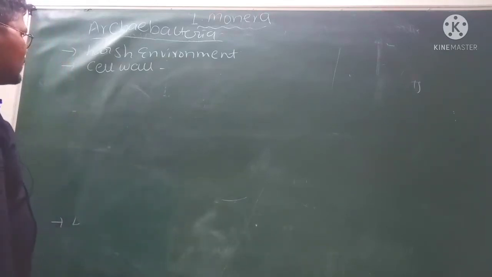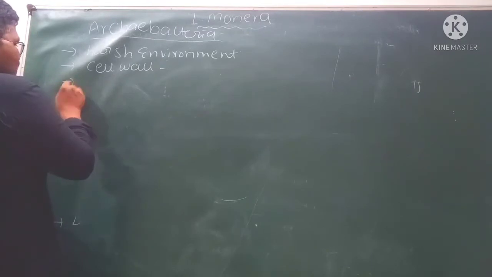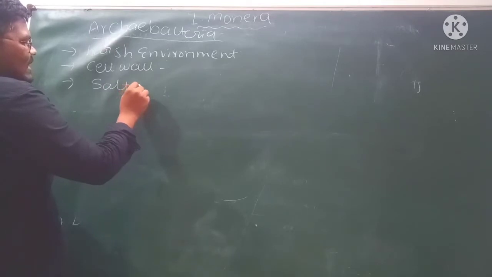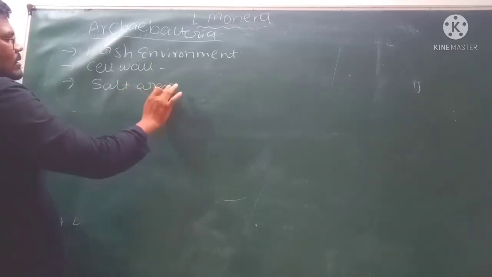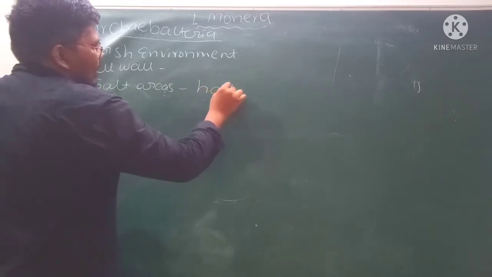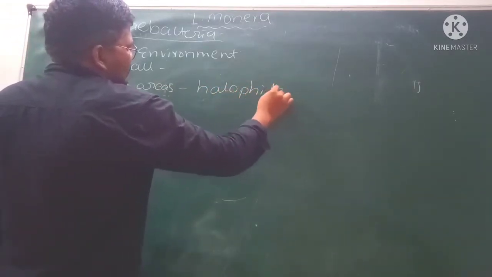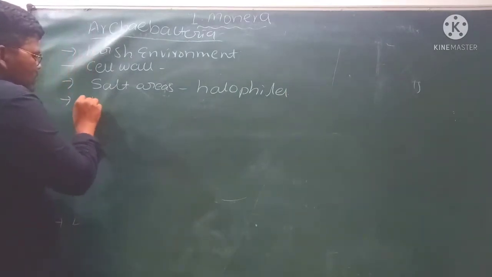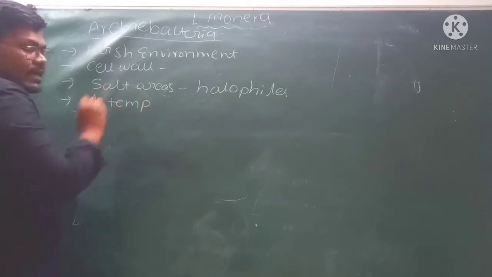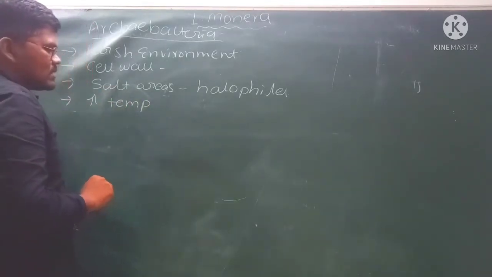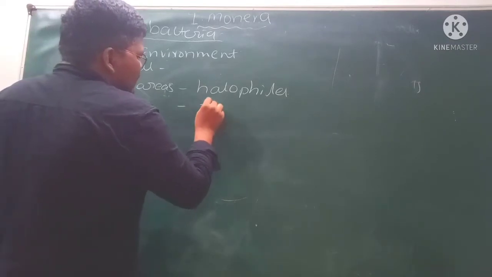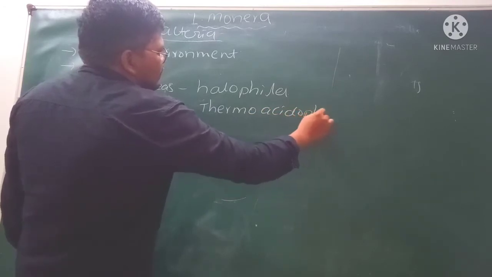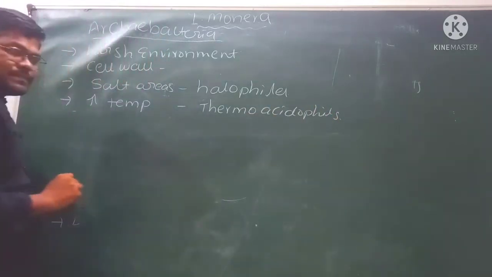Simply we can say that the variation in the cell wall of archaebacteria helps them to live in harsh environments. If you observe the archaebacteria which live in salt areas or salty areas, those are called halophiles. Next, archaebacteria which live in high temperature, like thermal springs, are called thermoacidophiles.